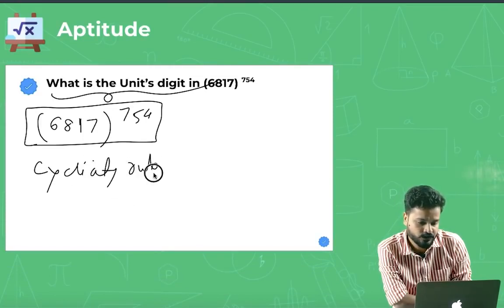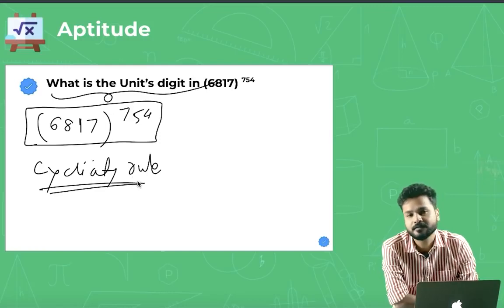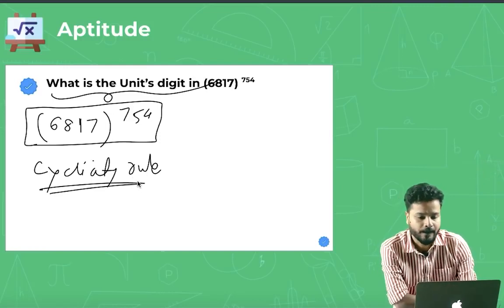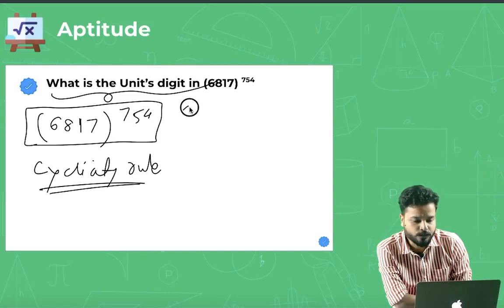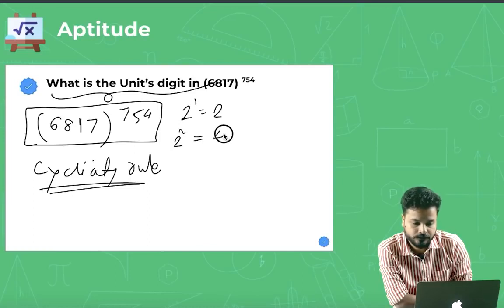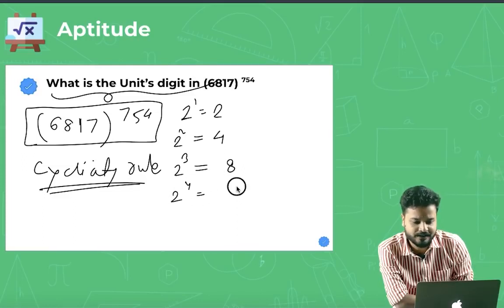So how many of you know about the cyclicity rule, guys? Okay, let me tell you. What is 2 power 1? 2. 2 square is 4. 2 cube is 8. 2 power 4 is 16, so the last digit is 6. 2 power 5 is 32, so the last digit is 2. 2 power 6 is 64, so the last digit is 4.